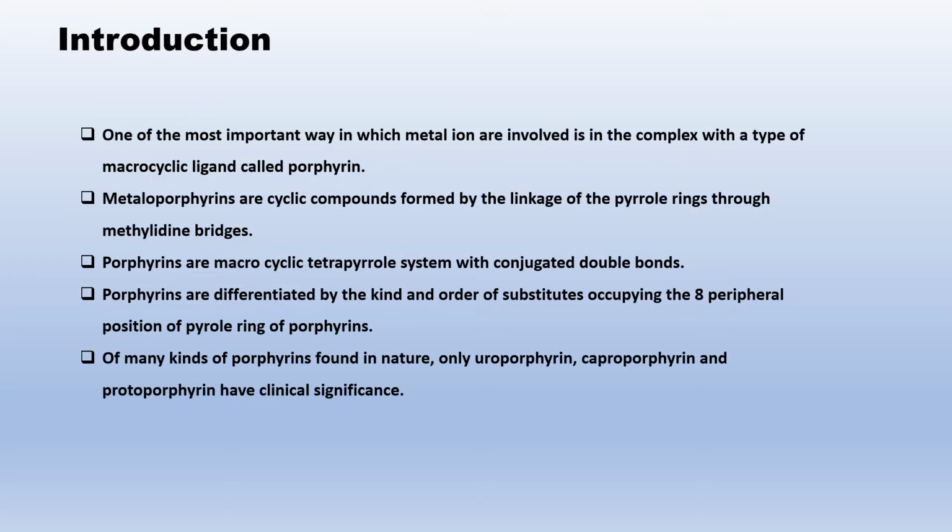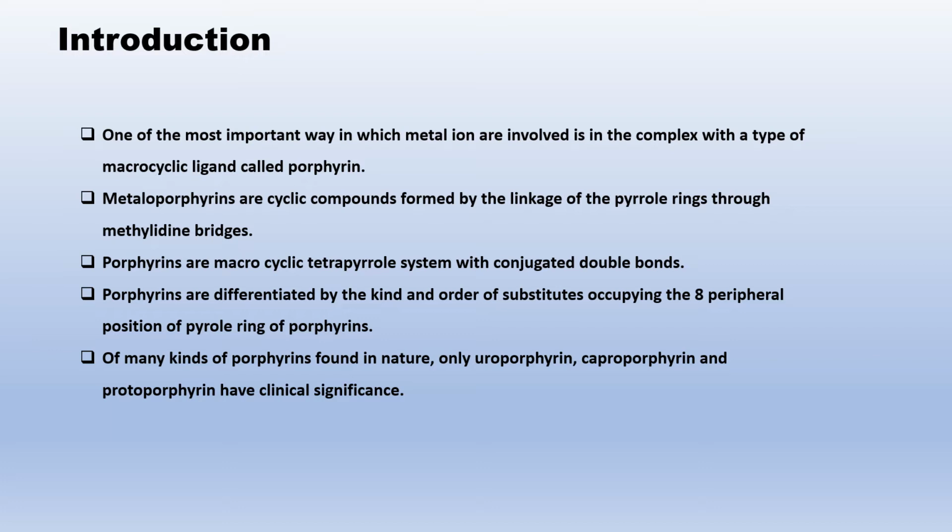Now, let's discuss metalloporphyrins. Introduction. One of the most important ways in which metal ions are involved is in the complex with a type of macrocyclic ligand called porphyrin. Metalloporphyrins are cyclic compounds formed by the linkage of pyrrole rings through methylidene bridges. Porphyrins are macrocyclic tetrapyrrole systems with conjugated double bonds.